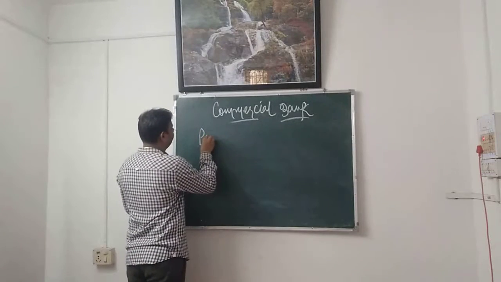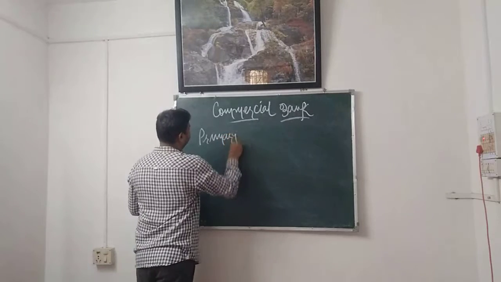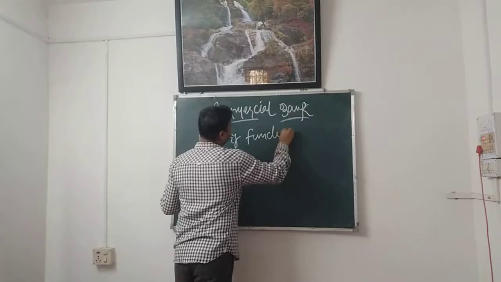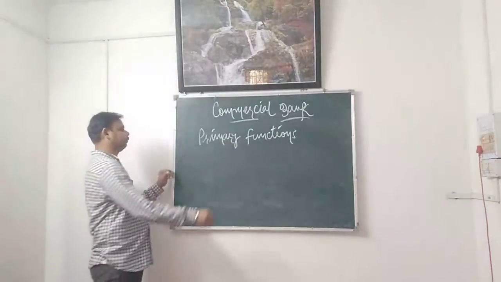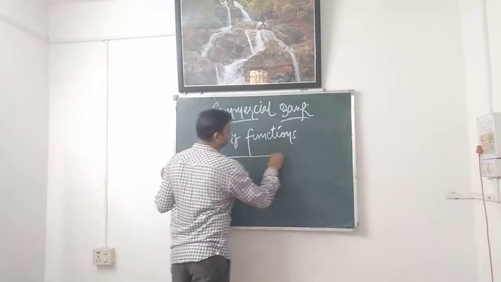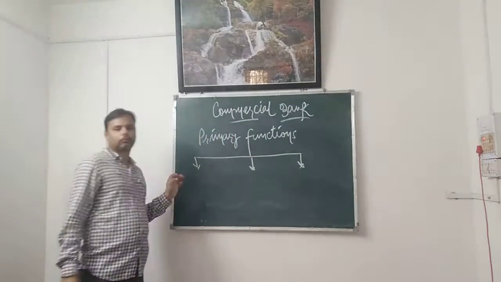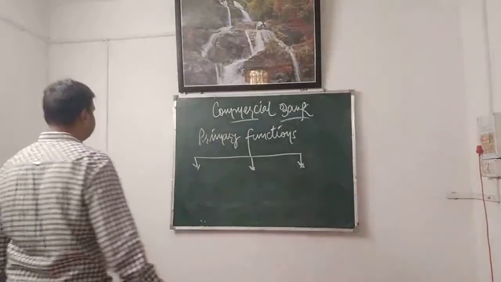So basically the primary functions are categorized into three heads.